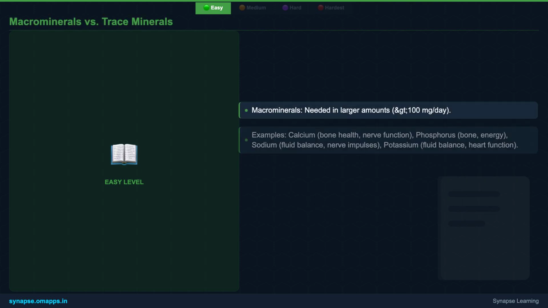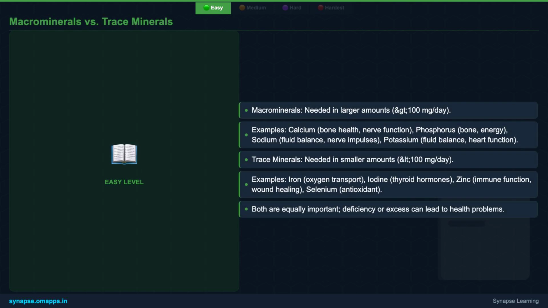Here, we'll distinguish between macrominerals and trace minerals based on the amounts required daily. We'll provide examples for each, such as calcium for bones and sodium for fluid balance among macrominerals, and iron for oxygen transport and iodine for thyroid hormones among trace minerals. Understanding this distinction is key to grasping their diverse roles.